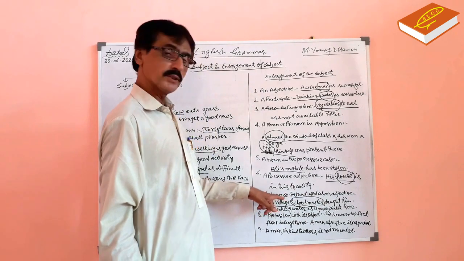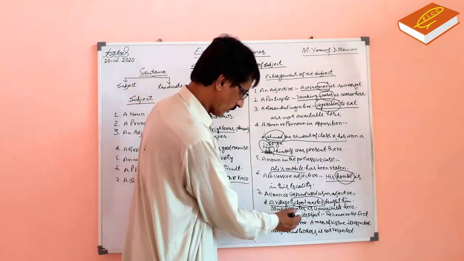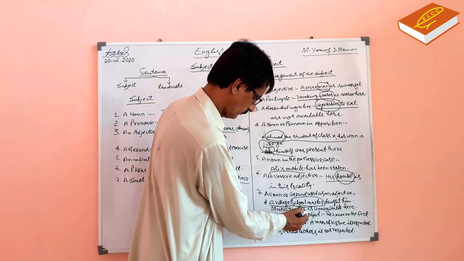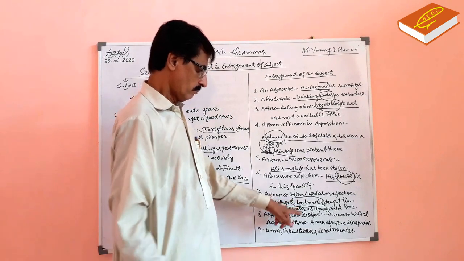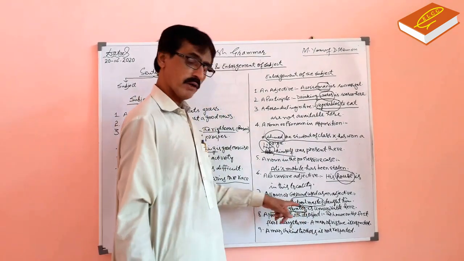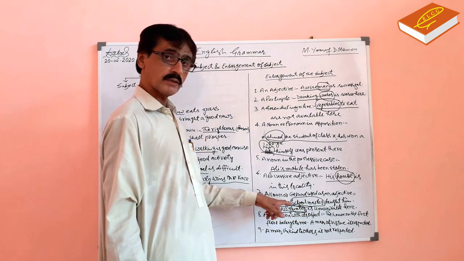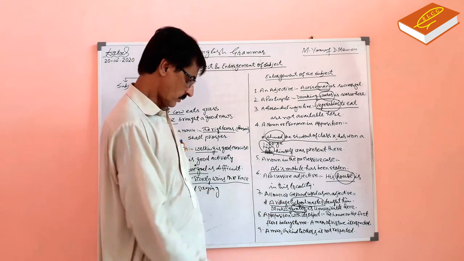A village is enlargement of the subject. Drinking water is unavailable here. Main subject word is water. Water is unavailable here. But drinking water, the word drinking is enlargement of the subject.